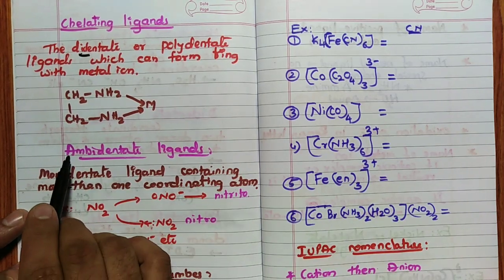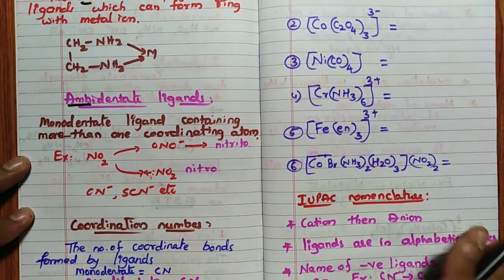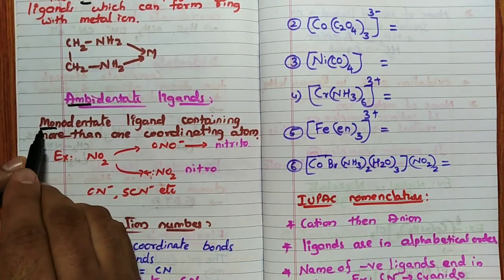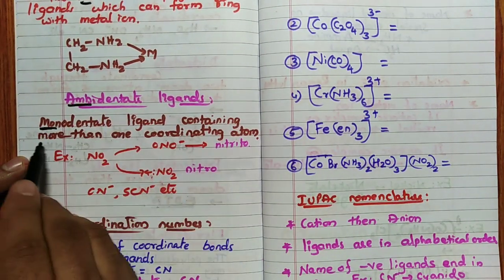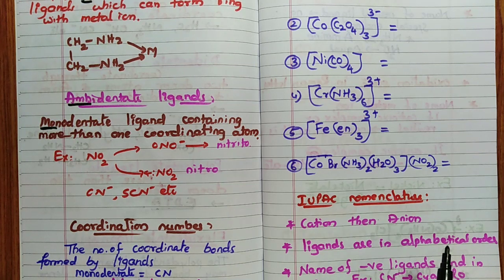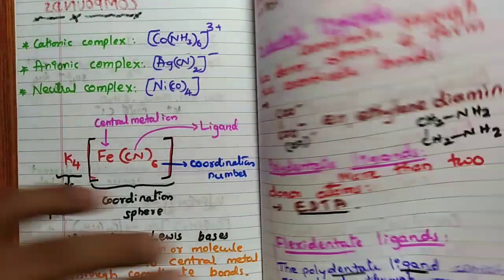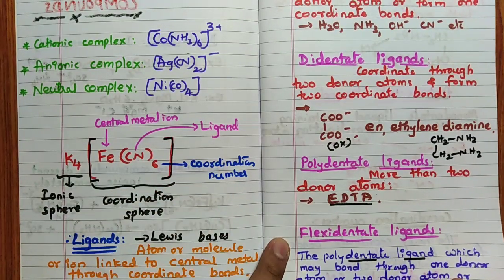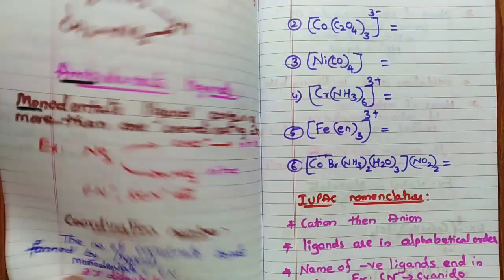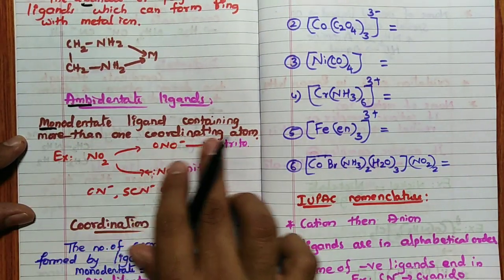Then what is an ambidentate ligand? Ambi means both. An ambidentate ligand is a monodentate ligand containing more than 1 coordinating atom. Remember, at a time it can donate only 1 electron pair. That is the difference between the ambidentate ligand and the flexidentate ligand. The flexidentate is a polydentate ligand, and the ambidentate is a monodentate ligand containing more than 1 coordinating atom.